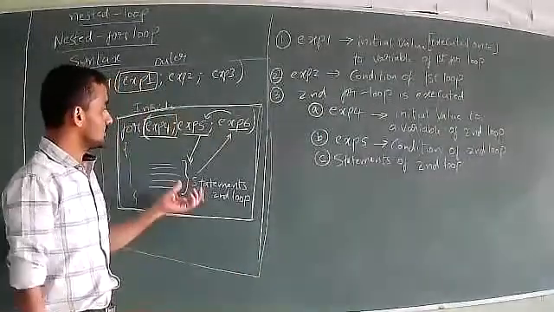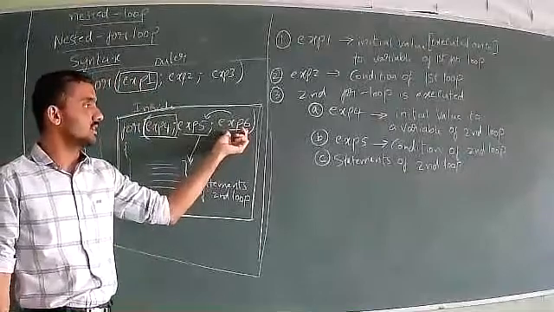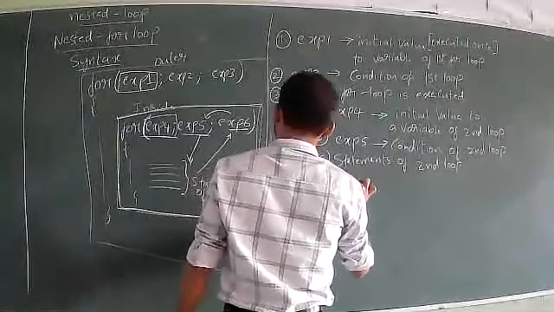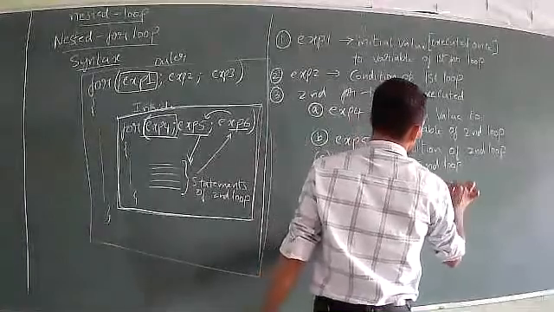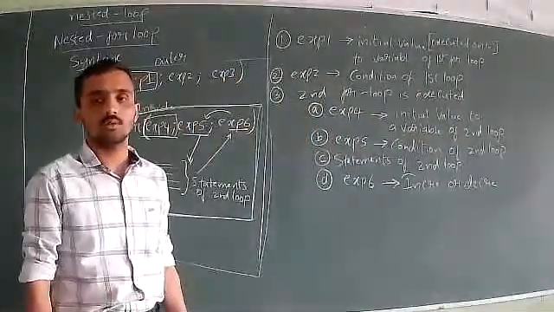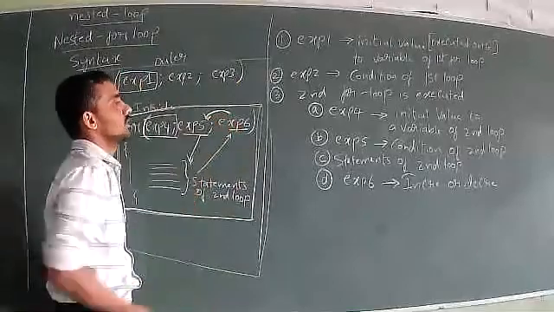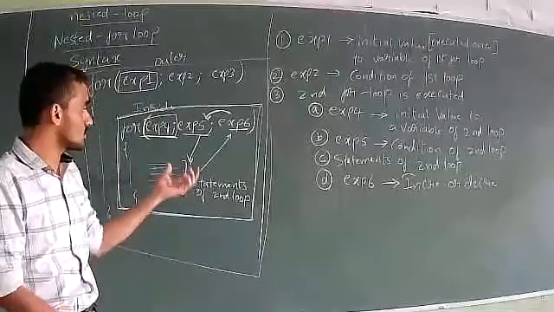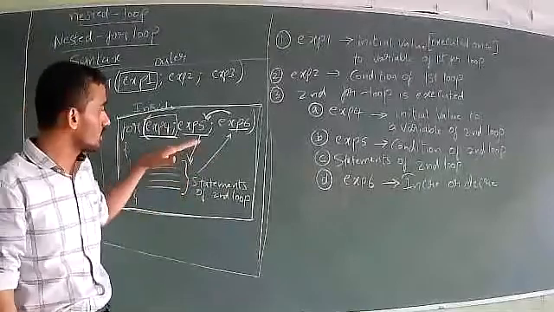Okay, so after the statements of the second loop are executed, next we will go for expression 6, that is the increment or decrement process. That we can take as point number D. That is exp6. Either it can be increment or it can be decrement. After expression 6, we come to expression 5, because expression 4 will be executed only once, whenever program control comes to the second loop.